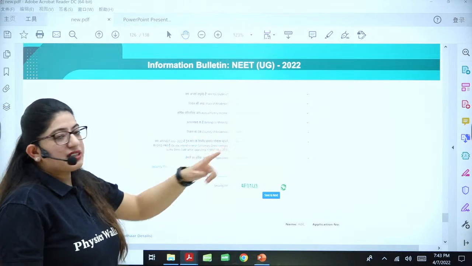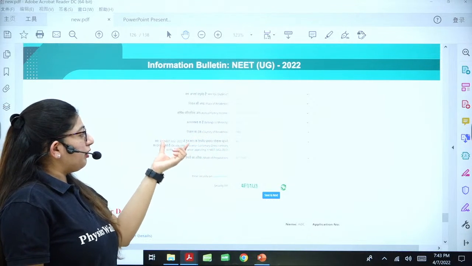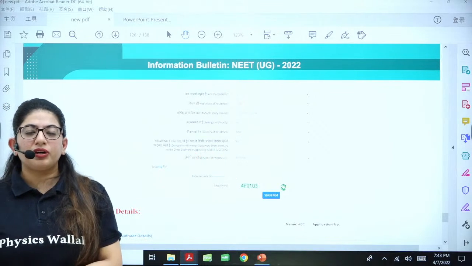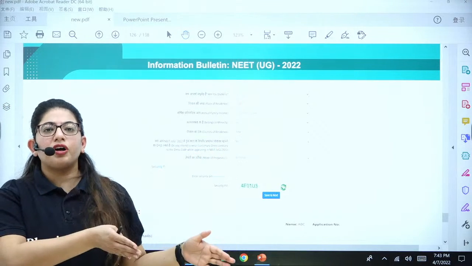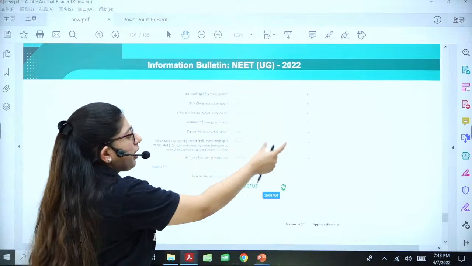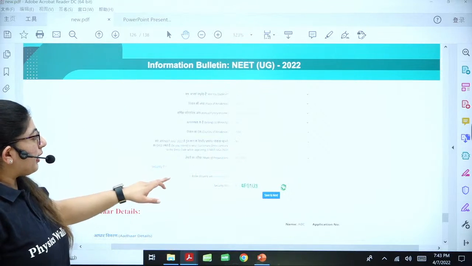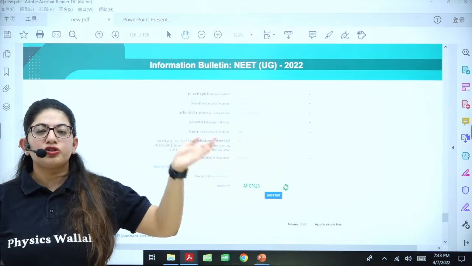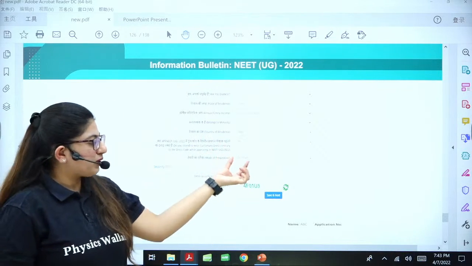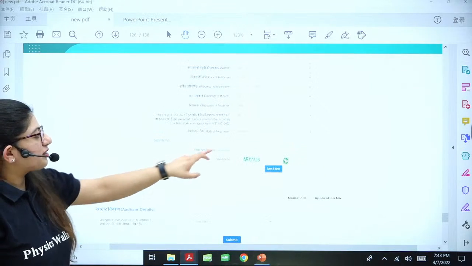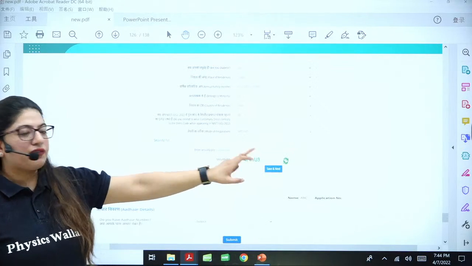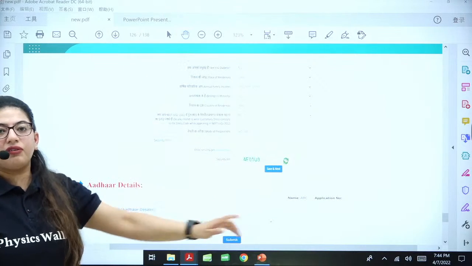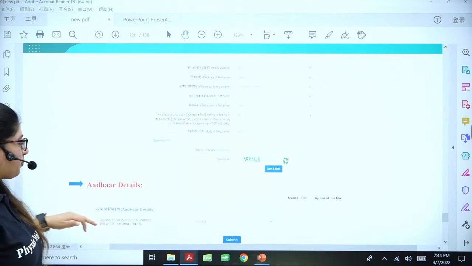Then country of residence, like if you are Indian. If you intend to wear customary dress, for example, if you belong to one particular religion and you want to wear your customary dress, you also have to mention it here. Then did you prepare for the exam? Did you go to coaching or did you do it yourself? You have to mention that here too. Then again, the security pin. Again, this will be different when you fill the form. Then save and next. Everything you have done will be saved and you will move to the next page.